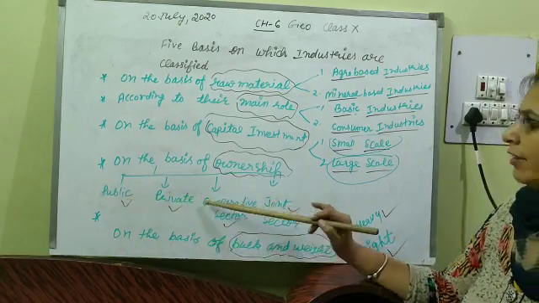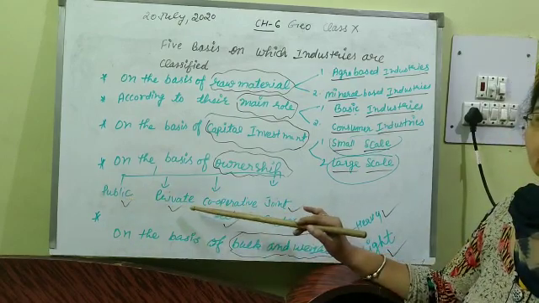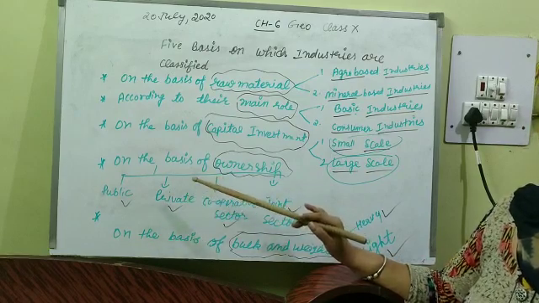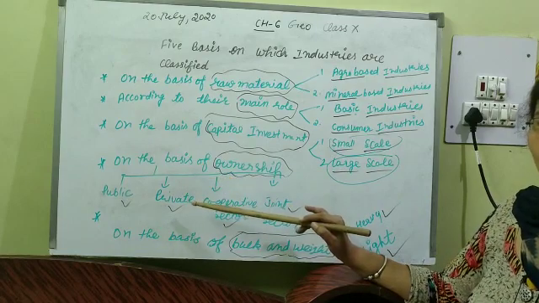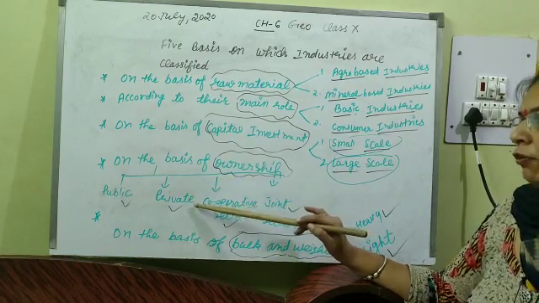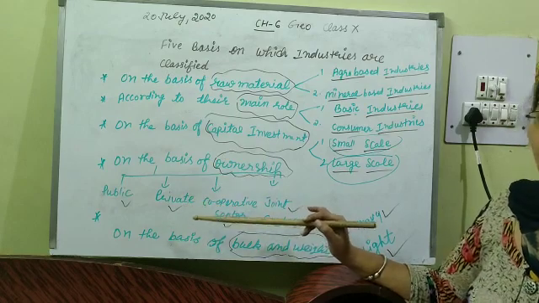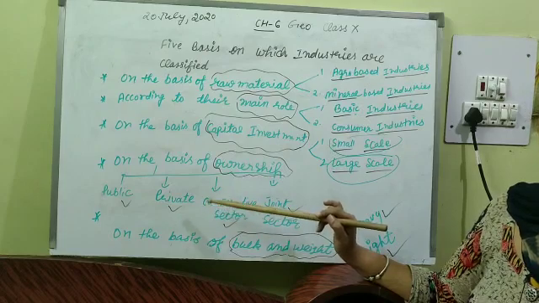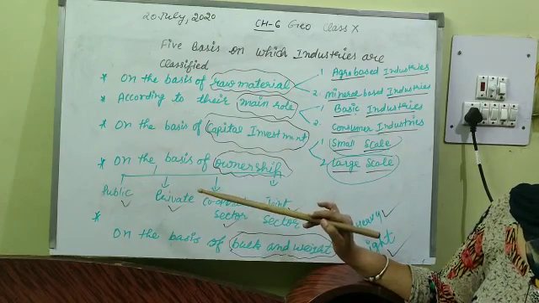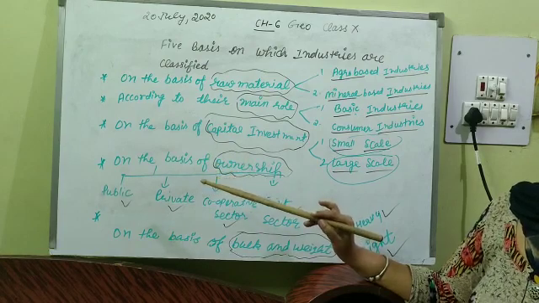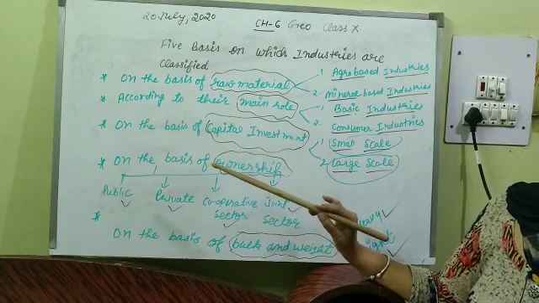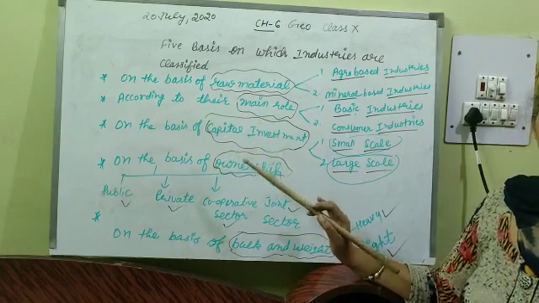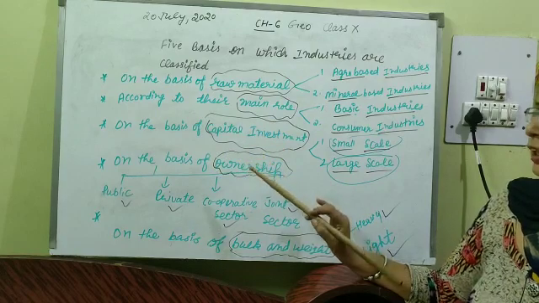Next is private sector industries. Private sector industries are owned and operated by an individual or a group of individuals. TISCO, Bajaj Auto Limited, Dabur Industries, they are the examples of private sector industries. Next is cooperative sector. These industries are owned and operated by the producers or suppliers of raw material, workers or both. They pool in the resources and share the profits or losses proportionately. Such examples are the sugar industry in Maharashtra, the coir industry in Kerala.